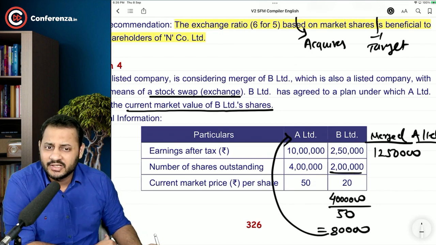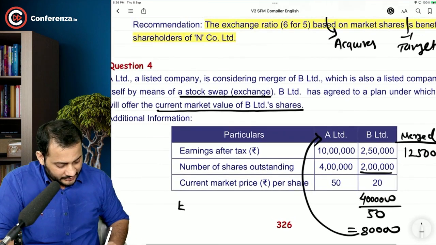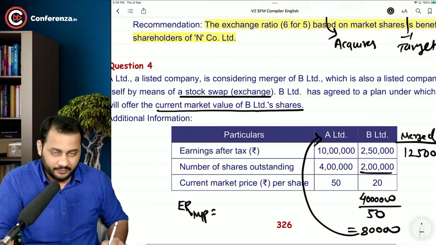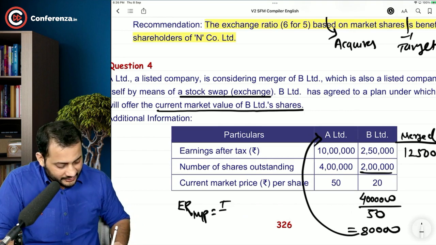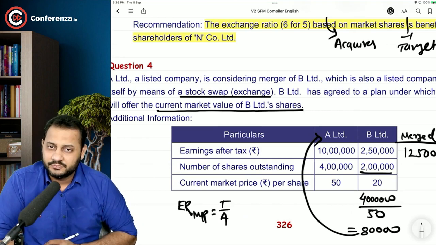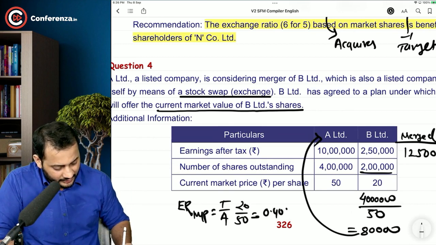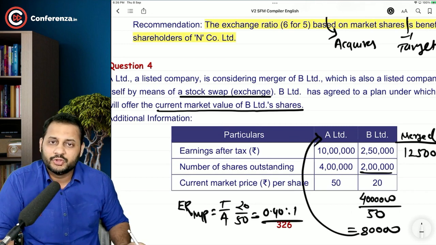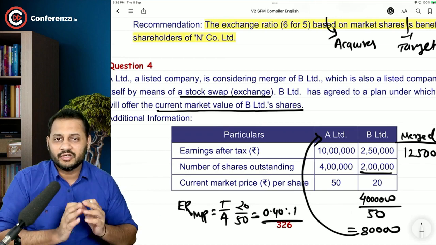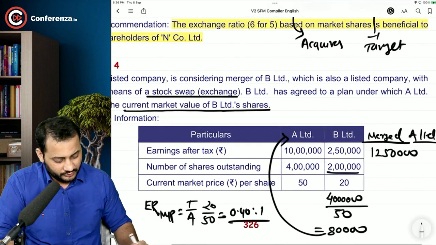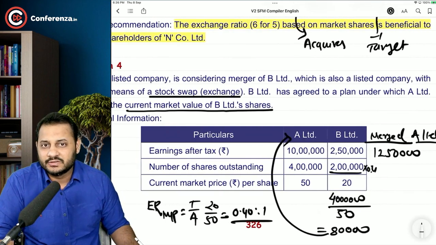And the exchange ratio is very simple. You don't have to do so much calculation. You just have to make sure that you calculate the exchange ratio. And if this is on the market price, which is higher the better, this market price is a positive factor, the formula is target by acquirer. That's what we discussed. The target by acquirer is 20 by 50, that's 40%. 0.4:1 is the ratio. That means for every 1 share of B Limited, 0.4 shares of A Limited will be distributed. So when you multiply 0.4 with 2 lakh, that means 80,000 shares will be given to them.